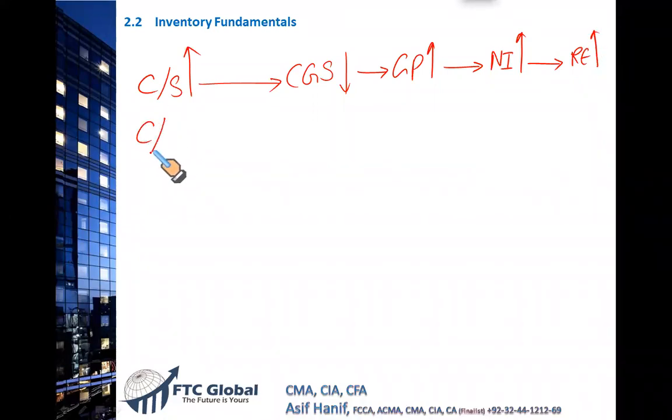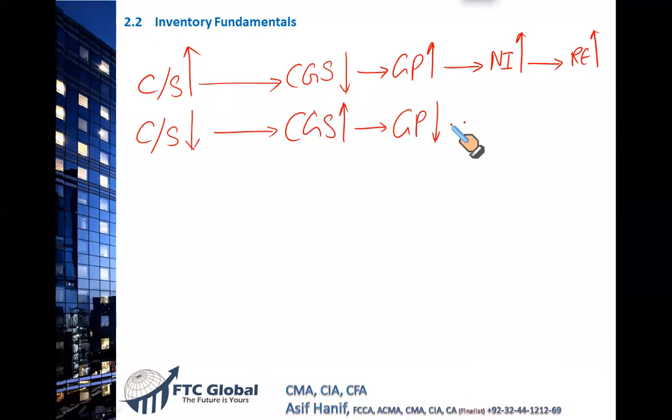And if you go the other way, if closing stock by mistake is understated, maybe some calculation or counting error, then because closing stock is understated, you are going to deduct a smaller amount. Let's say it just happened during the current period at the end of the year. So the closing stock is understated. What would it mean? It means you are deducting a smaller amount from CGS. Your CGS is going to be overstated. This overstated CGS will depress your gross profits. It will depress your net income, and it will also depress your retained earnings.